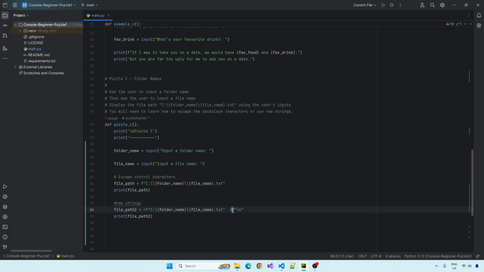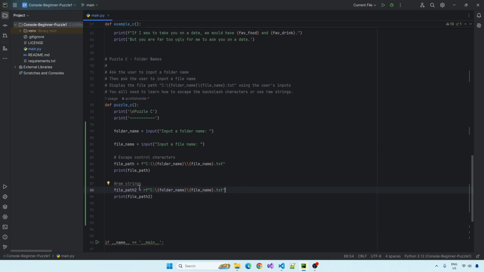Also, I've got an F in front of it there because we're using string interpolation. Again, you don't have to. You could just have an R. But that would do your raw strings. You will use raw strings a lot in Python, especially for user input. If you're getting a user's input, they could potentially start writing stuff in the input that you don't like: commands that might run in your program, control characters, things you don't like. So it's often good to make the user's input a raw string, because that way it will not accept that there can be code within the string that it has to run.